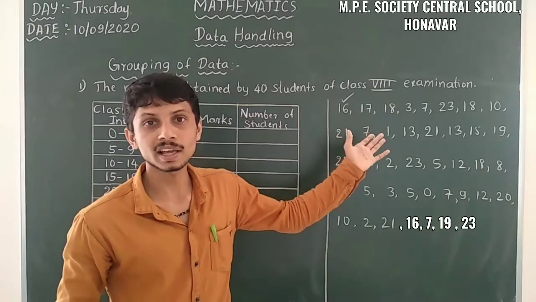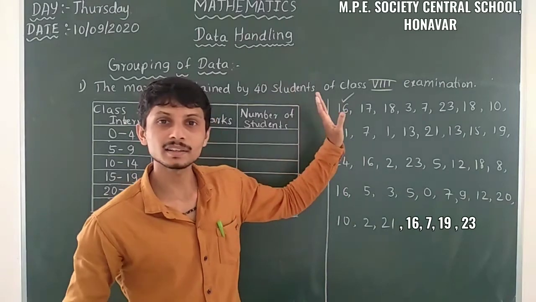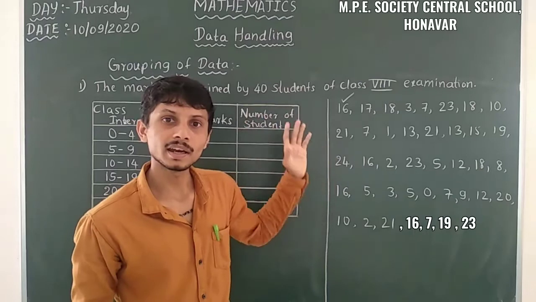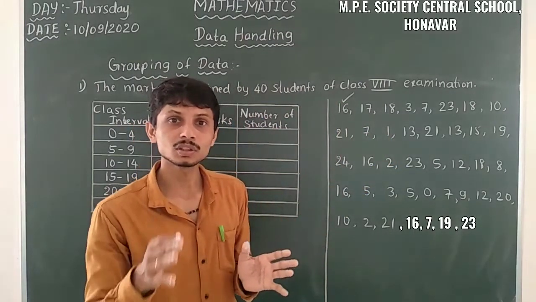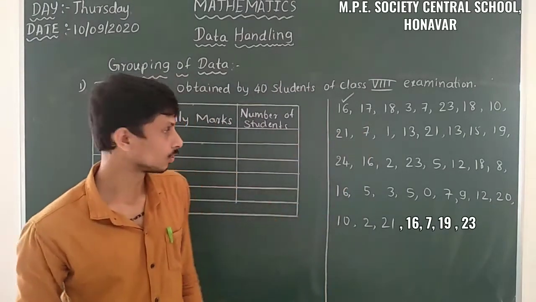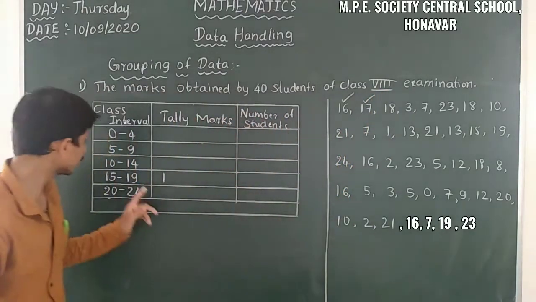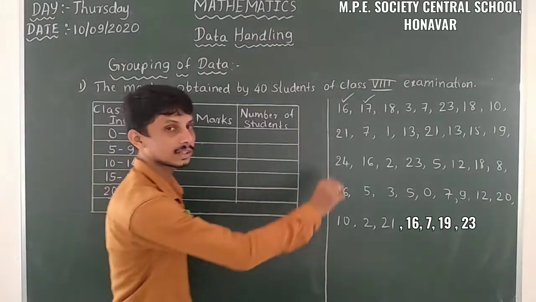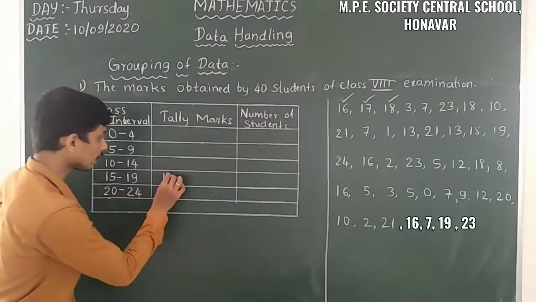Okay, so then it looks neat and clean. Likewise, just write it in pencil, just take a tick mark in pencil. The reason for the tick mark is so that we don't forget to take any numbers. Okay, so 16 is over, then 17. 17 is between 15 and 19, take another tally mark. Then here it is 18, 18 is between 15 and 19, so that's why I will take the tally mark here only.